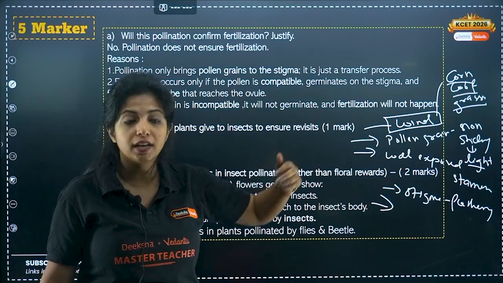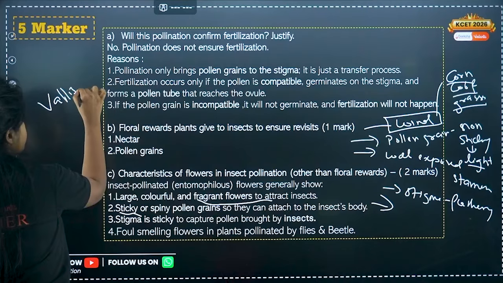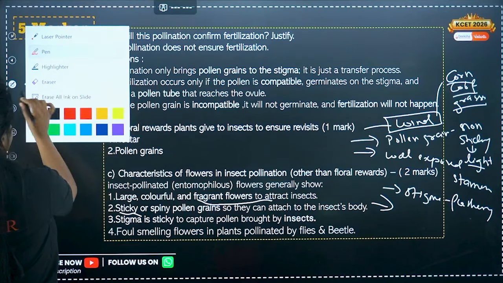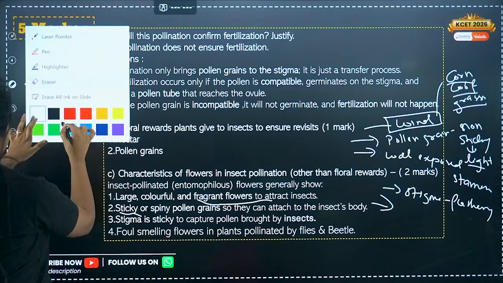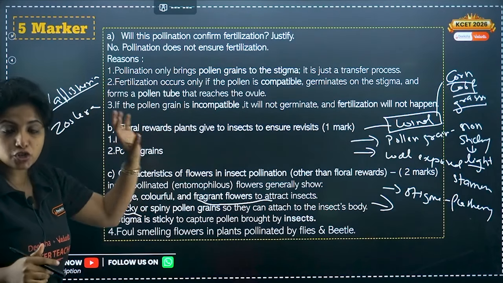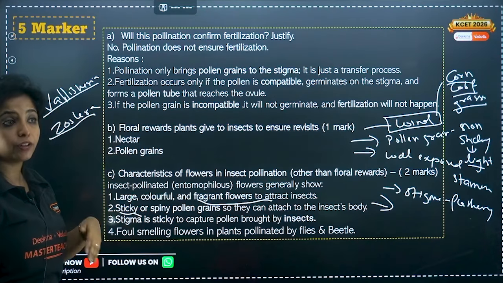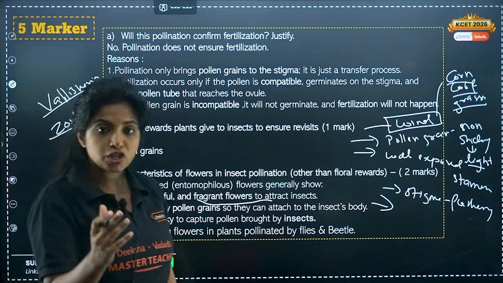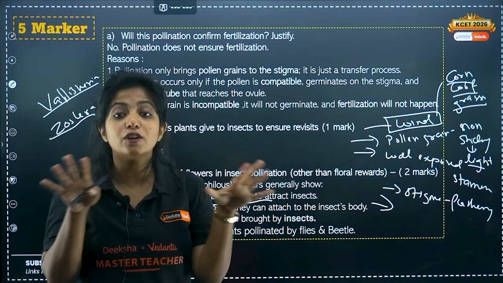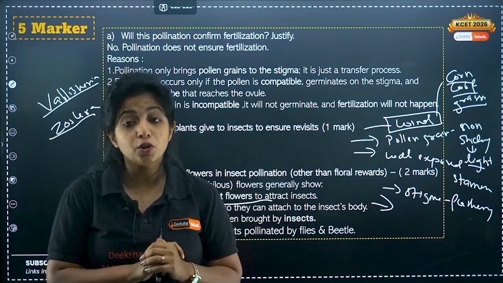Similarly, water pollination, example of Vallisneria. Some homework for you guys to do. Vallisneria, Zostera. So these are the examples. One is surface level pollination, one is submerged pollination. Zostera is also known as seagrass. What are the features of the pollen grains? They will be ribbon shaped, they will have mucilaginous covering and things like that. Water lily, water hyacinth do not show water pollination. You should know that. Okay, and there is polyembryony in apomixis.